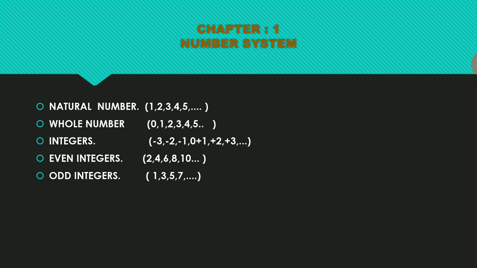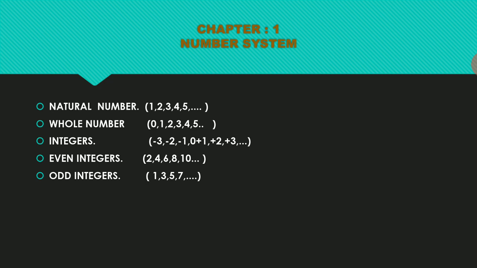Either should be divided with the 2, that numbers we can call as even integers or even numbers. Next, what is the next one? Odd numbers or odd integers. The numbers like 1, 3, 5, 7, 9, 11, 13, 15, like that. The numbers that we can divide with the 2 and get some balance, we can call as odd integers.